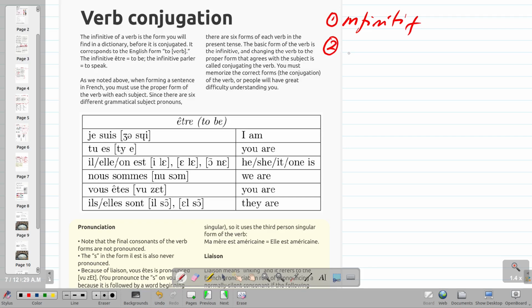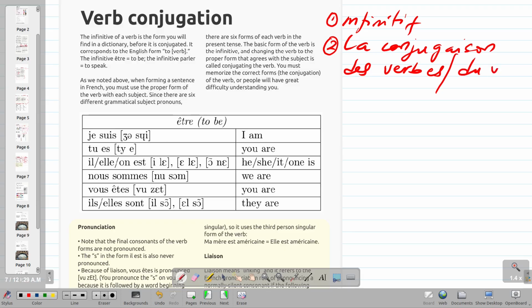We talked about conjugation itself, which in French is la conjugaison. Then you can add either des verbes, if you're talking about plural, many verbs, or du verbe, if you're talking about one single verb. So we're talking about la conjugaison des verbes, or la conjugaison du verbe.